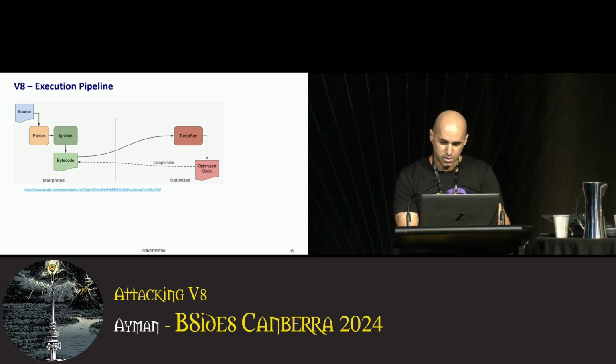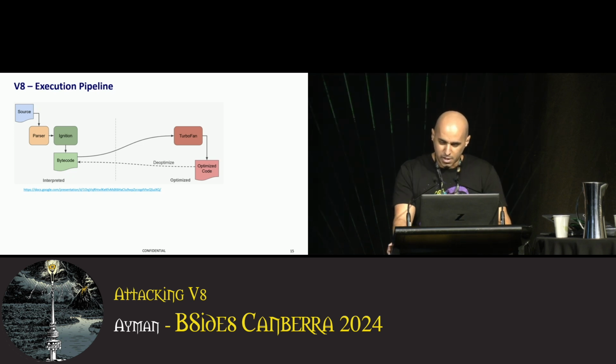Ignition executes or interprets the bytecode, and as the bytecode runs, V8 monitors the execution, collects information, and may decide to optimize some code by throwing it to another component called TurboFan, which is an optimizing compiler that takes the bytecode and compiles it into faster native machine code. Occasionally, the optimized code may become invalid, and V8 will need to fall back, de-optimize, and then re-optimize again. This cycle goes on as the JavaScript executes.